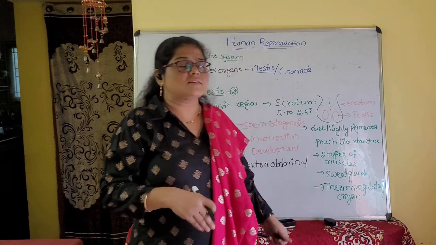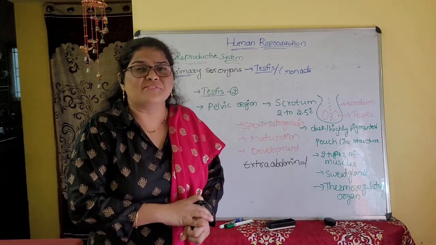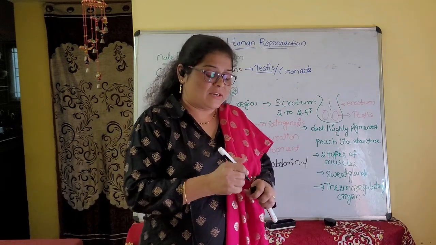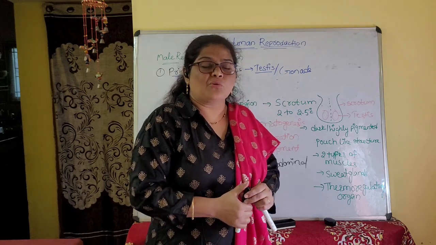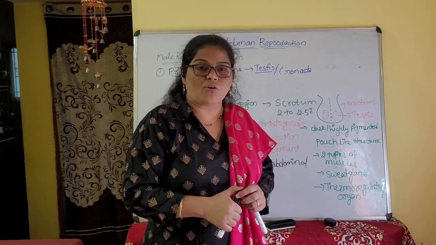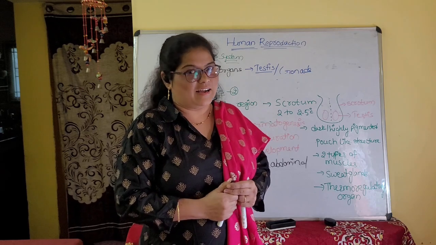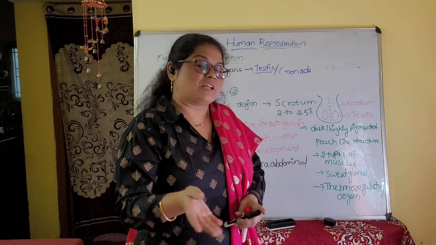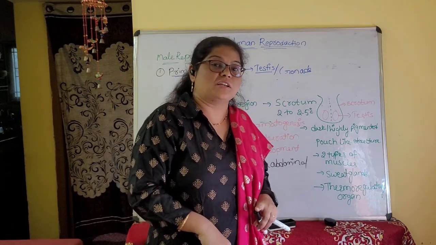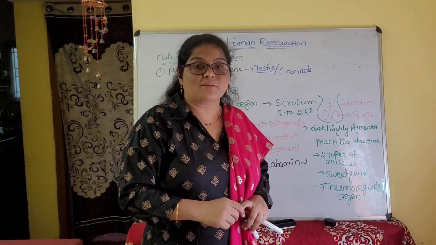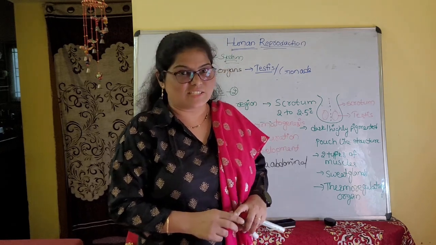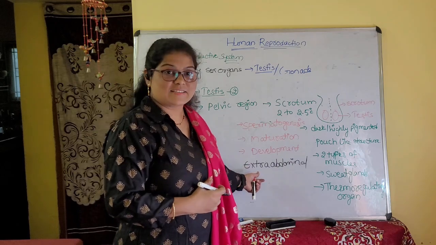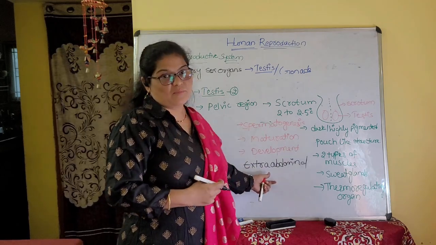In some organisms, like the elephant, the testes will not appear. But in a male goat, bull or ox, you can easily observe them. Another one is the dog. Here they are extra-abdominal, but in the elephant they are intra-abdominal. In the elephant and some aquatic mammals, intra-abdominal testes are present. But in humans and the remaining organisms, the testes are extra-abdominal.